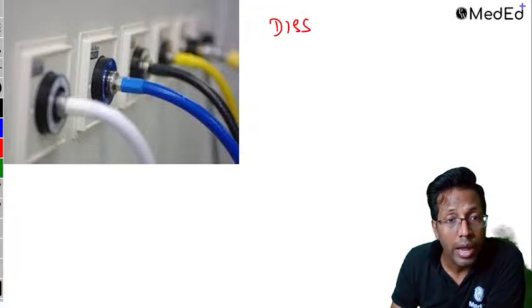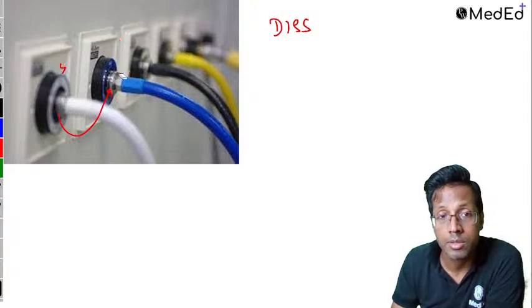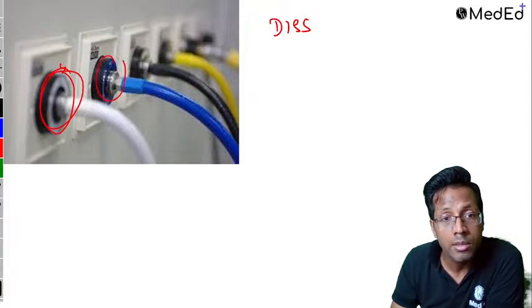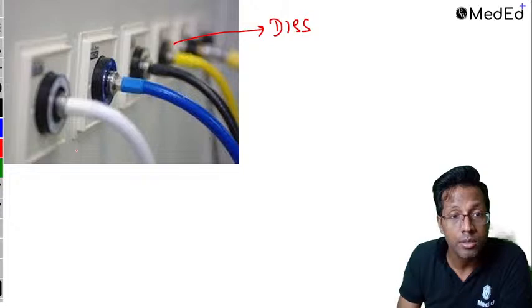So if this is nitrous, you can't put it where oxygen is. If this is oxygen, you can't put it where nitrous is. It's based on the diameter. Hence it is called diametric index safety system, right? Here again colors are coded. So this is what is called diametric index safety system.